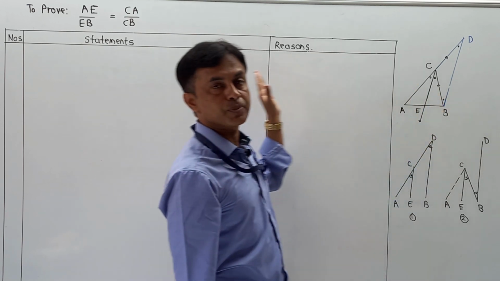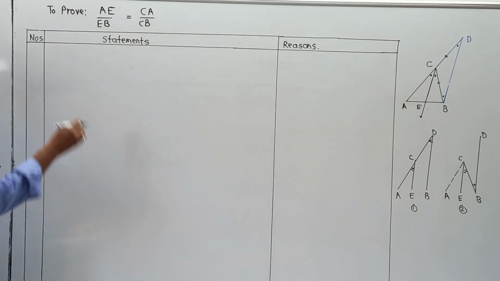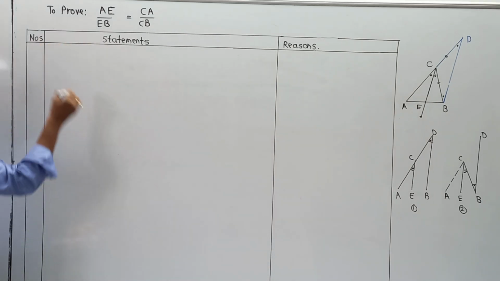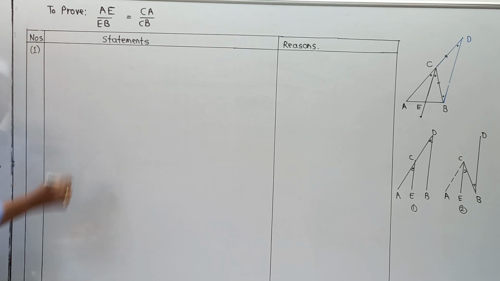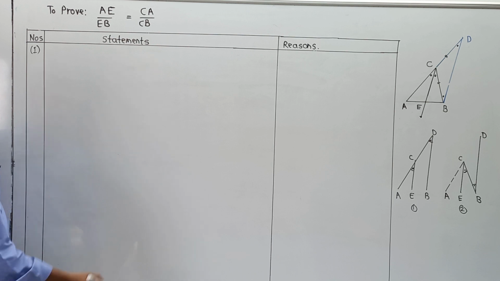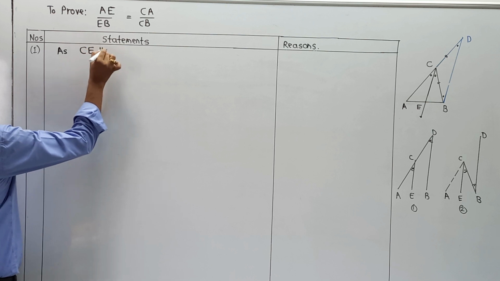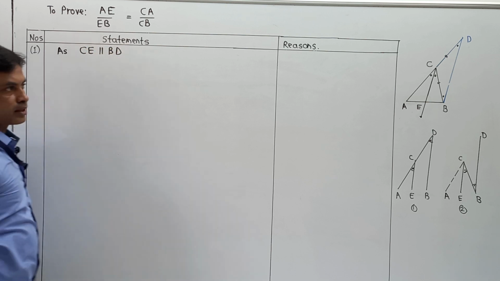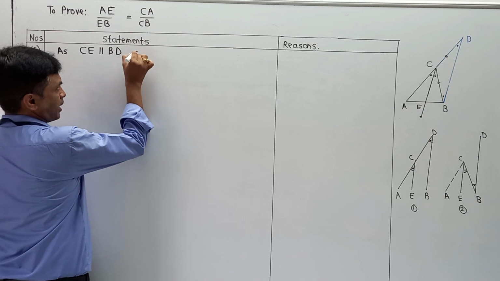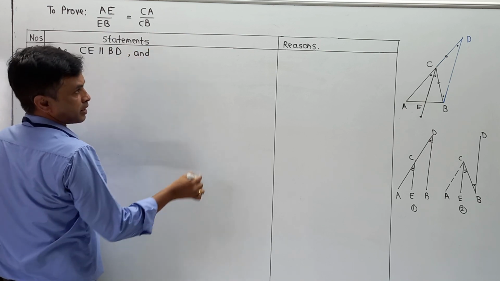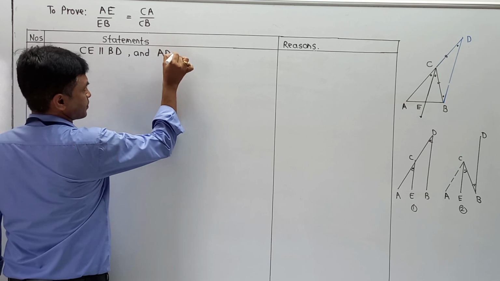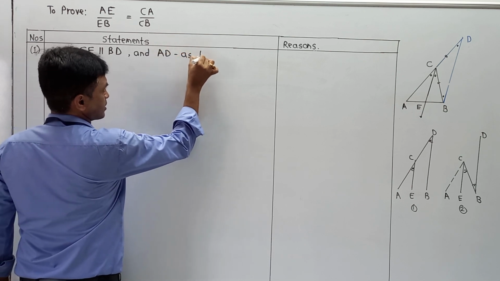Now up to this part, please pay attention over here. I am going to write one by one. So as per the condition of number, statement and reason, the first part is: as CE is parallel to BD and AD acts as a transversal.